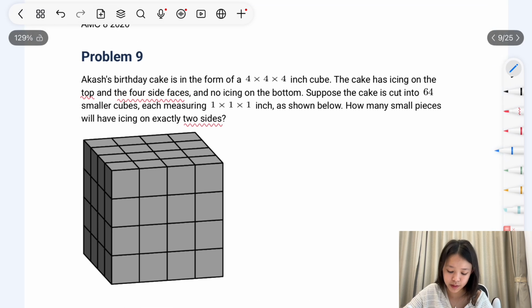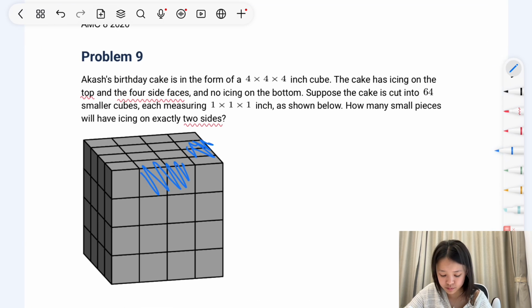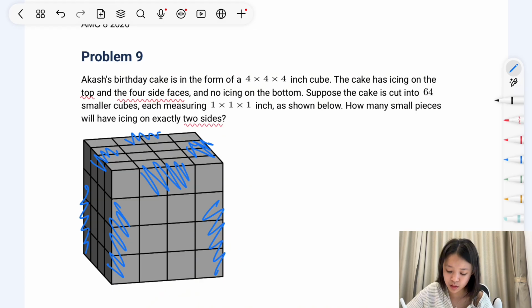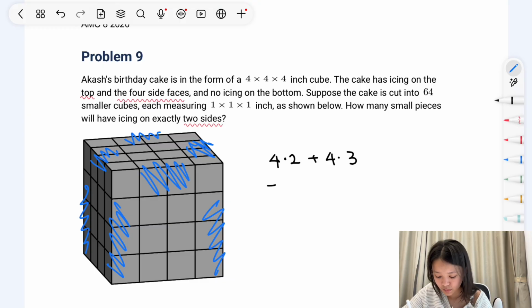So the number of cubes that have icing on 2 sides are these cubes on the top and these 3 cubes and these 3 cubes, as well as the ones that are not facing us on the other side. So for the cubes on the top, that is 4 times 2, and the cubes on the side is 4 times 3. So the final answer is 20.